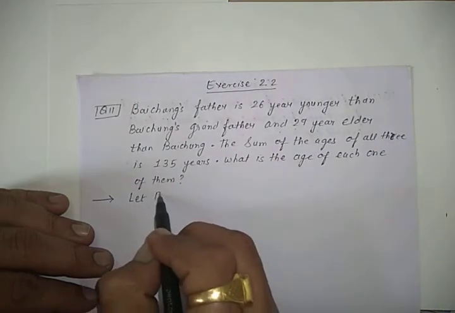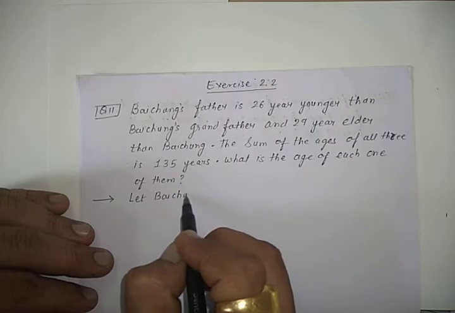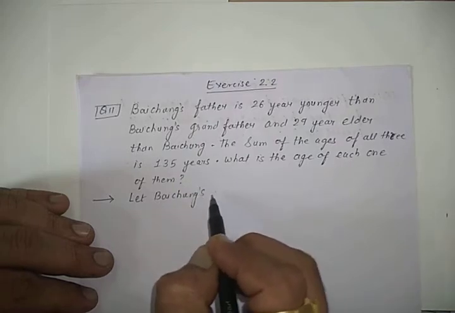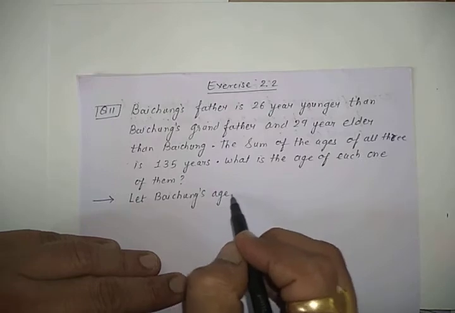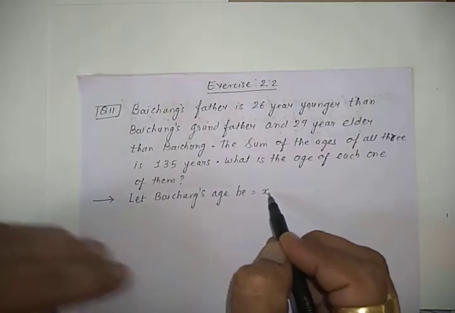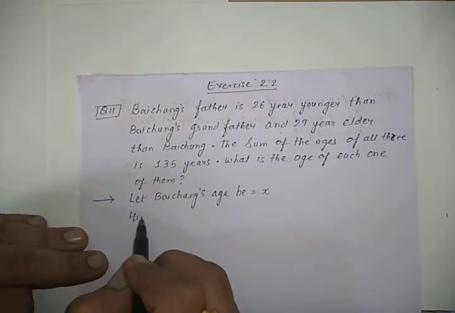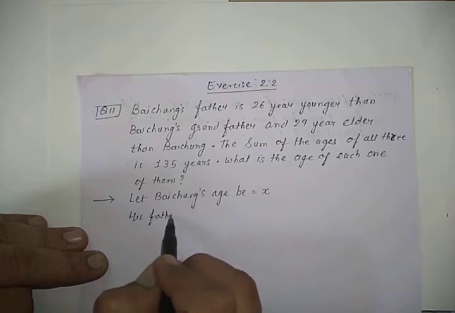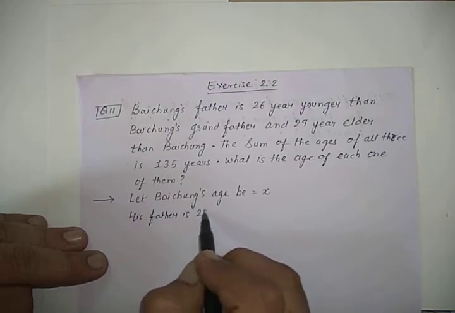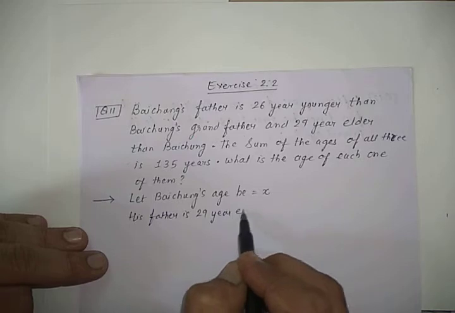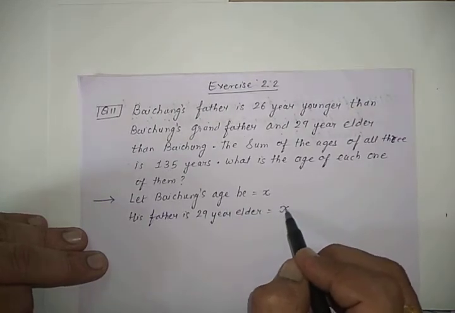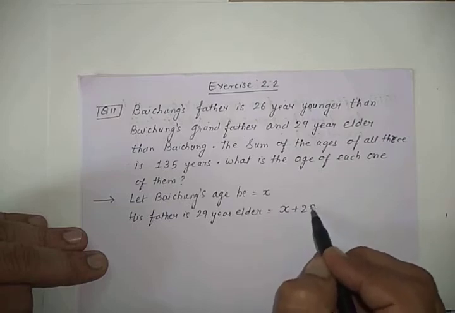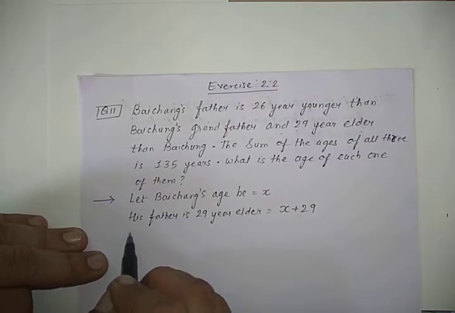So let Baichung's present age be x. His father is 29 years elder. Elder means greater, so father's age will be x plus 29. And his grandfather